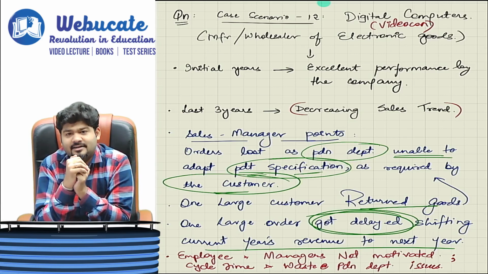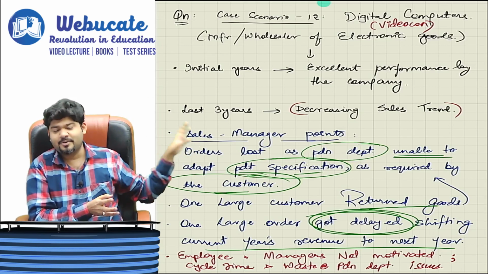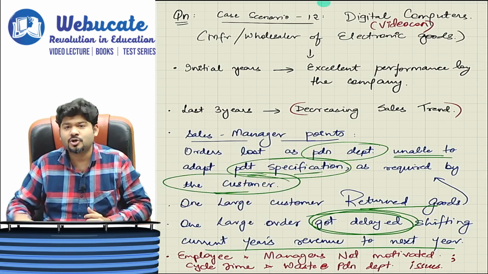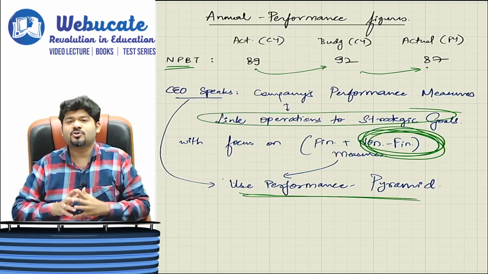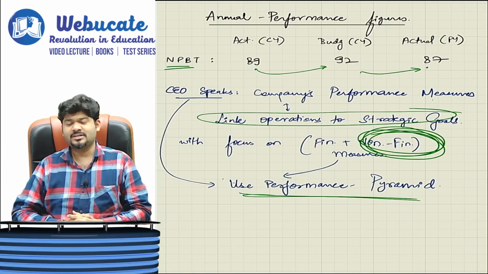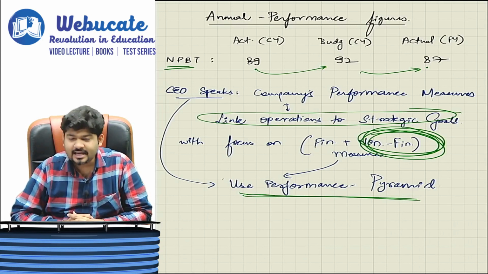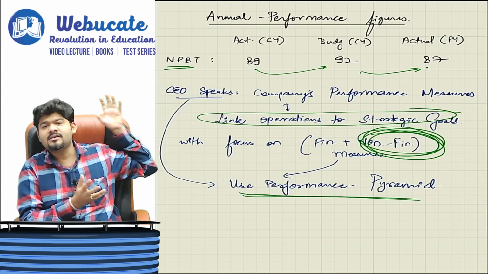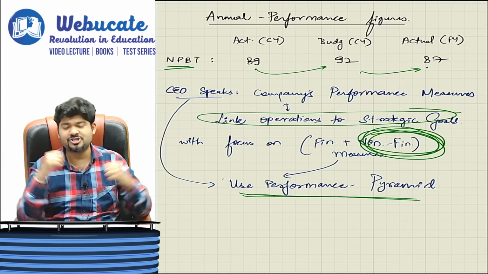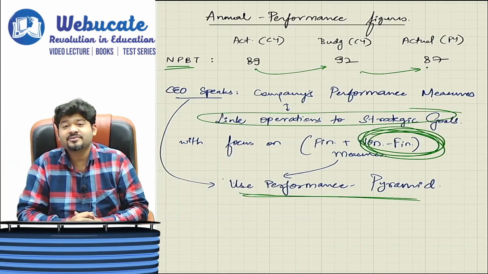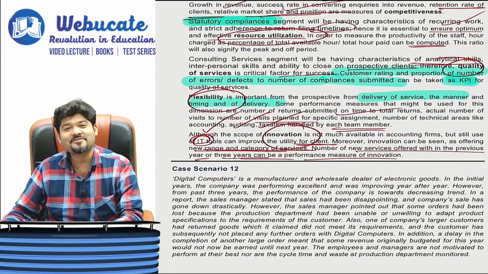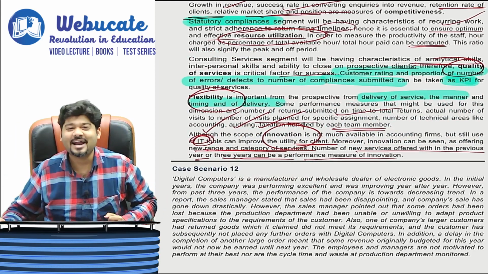Employees are demotivated. The cycle time of completing a product is not as per what the specification should be, and they are not adhered to. Overall budgeted net profit also has a shortfall. Finally, the CEO realizes that just focusing on financial measures will not work, and therefore the CEO says, let's link the operations to strategic goals by combining financial and non-financial measures using the concept of the performance pyramid. So we are saying, yes sir, we are ready for it. We have studied the performance pyramid in our CA final, sir. Let's apply it. We are excited.